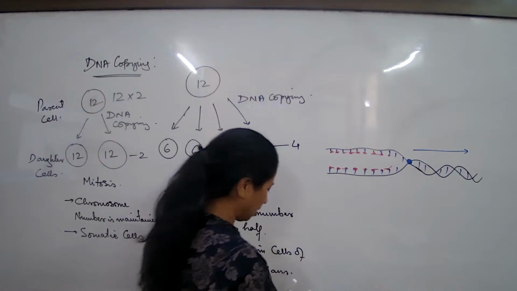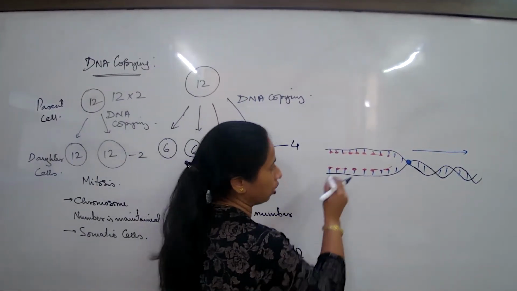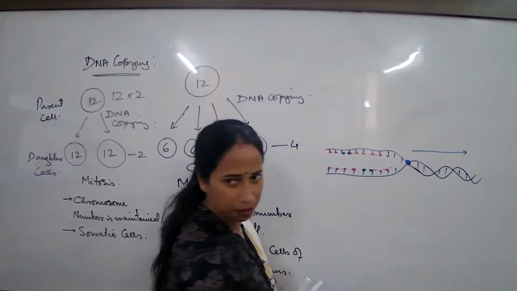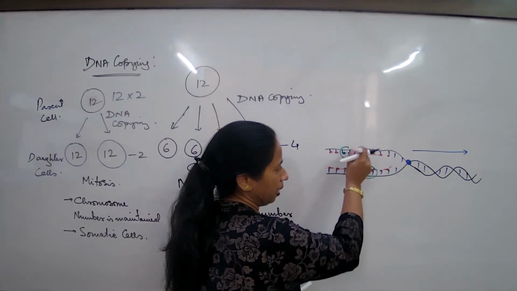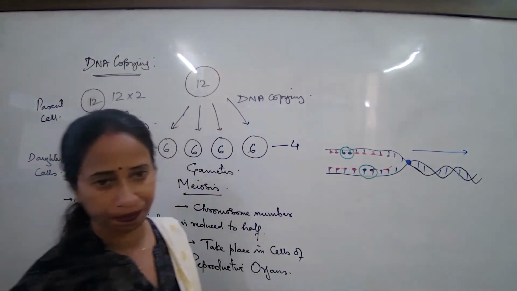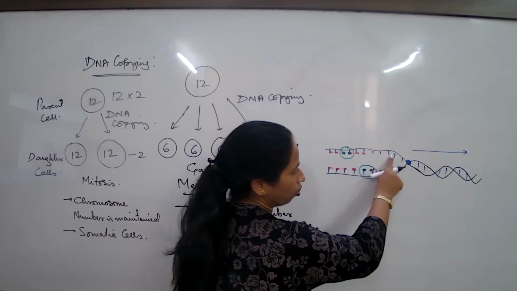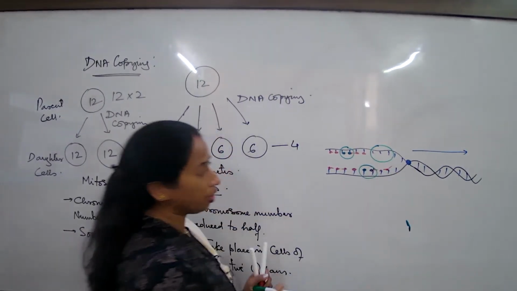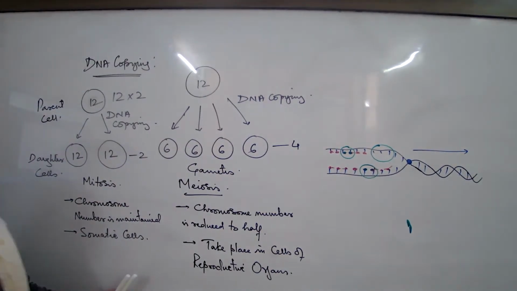At the same time, the other day I also told you that if this is the method of formation of the new DNA molecule, there are errors that take place. There are errors like this, wrong units coming in, certain parts of the DNA not copied all over. So if these are the errors I mentioned, what did we come across?